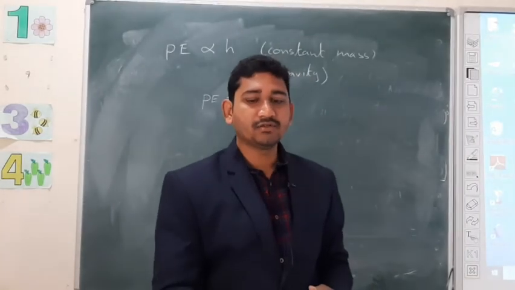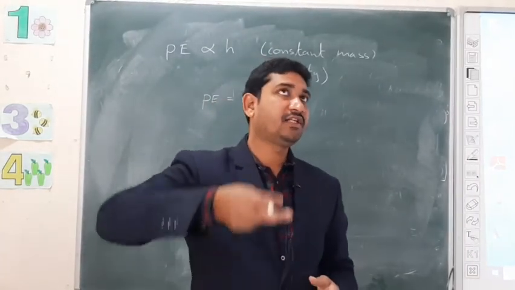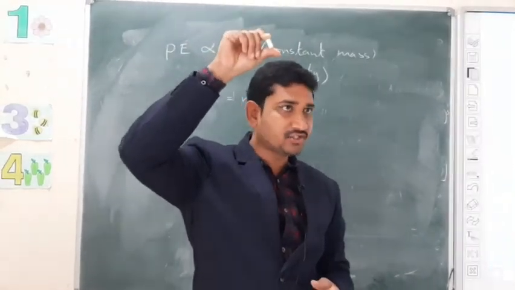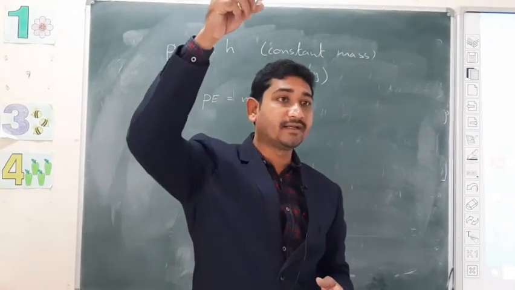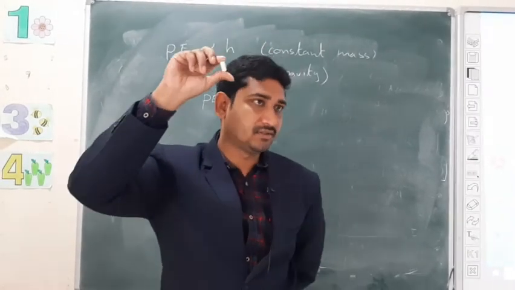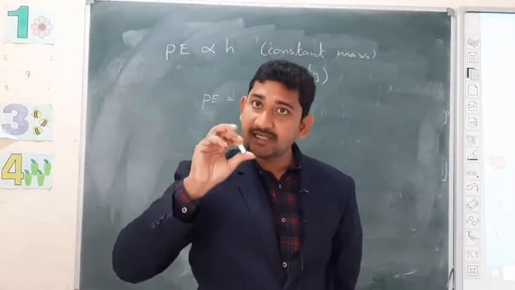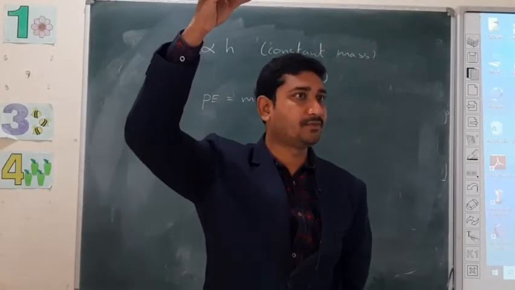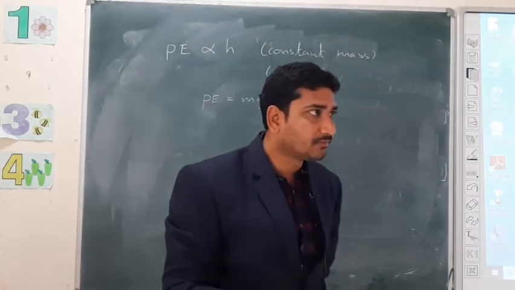I gave some energy to this chalk piece, and all that energy is converted into potential energy. After reaching the maximum height, this chalk piece will stop. At that point it will stop, and again it will come down. After reaching the maximum height, the velocity of this chalk piece will be 0. But potential energy is maximum at this point.